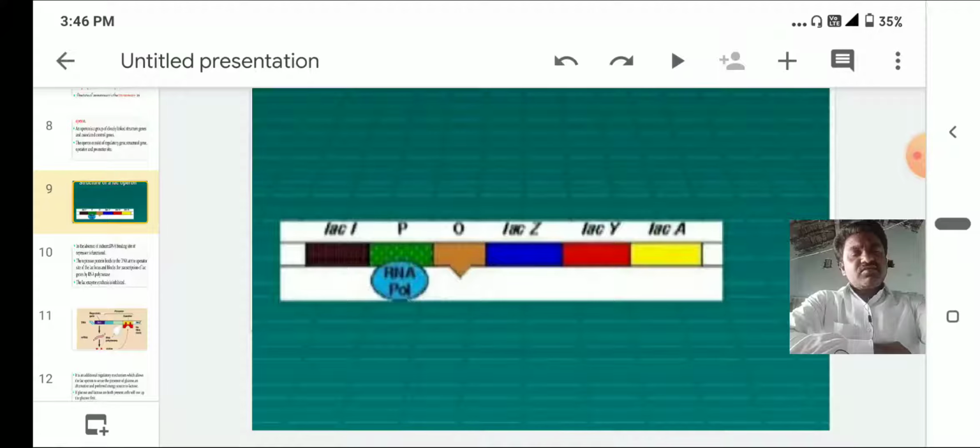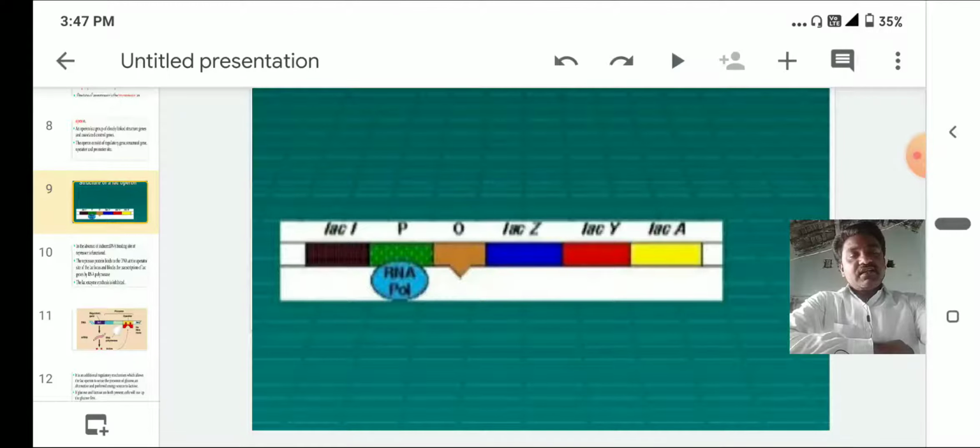This is about the prokaryote gene. Whenever transcription takes place from the promoter region, a polycistronic mRNA is produced. A gene is nothing but a cistron. The information of three cistrons is present on the mRNA, which is why it is called polycistronic mRNA.